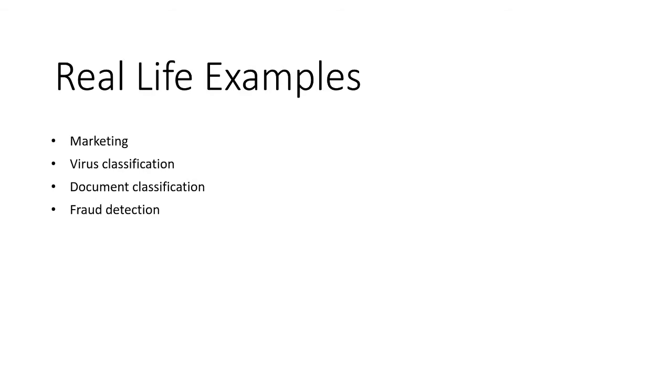The third example is document classification, where we pass different types of documents to our model. Some are of banking, some are of education. Our model does self learning and is able to find out which document is of banking and which are of education, and it places them in a group.